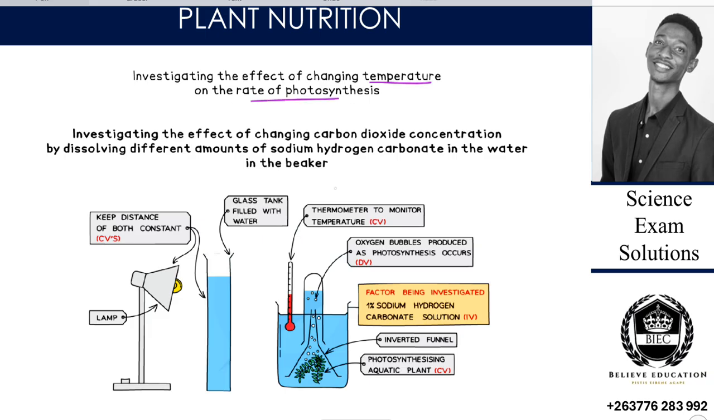So okay, let me just see. Okay, so investigating the effect of changing carbon dioxide concentration, so we are not looking at this one. Investigating the effect of changing carbon dioxide concentration by dissolving different amounts of sodium hydrogen carbonate. As I've highlighted earlier on, sodium hydrogen carbonate is a source of what? Carbon dioxide, but this is a source of dissolved carbon dioxide, so we can say that it's aqueous carbon dioxide that's dissolved in water.